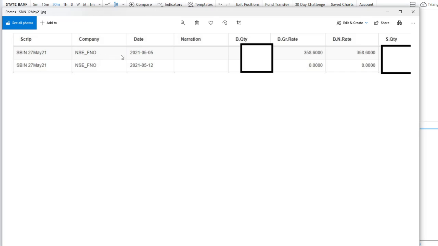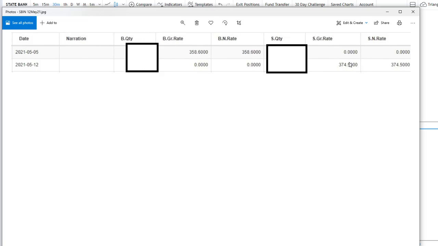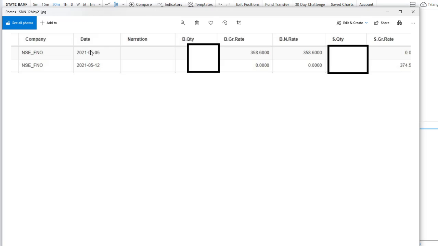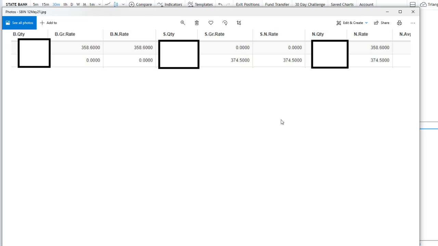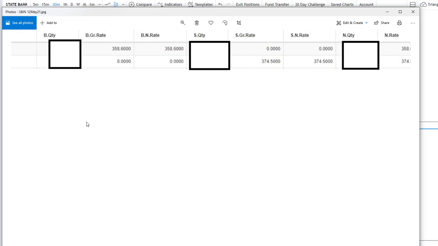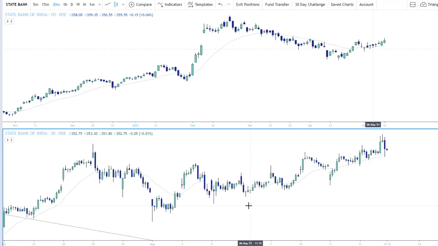I took the trade on 5th of May and then closed on 12th of May. This is obviously NSE futures, and my buying price was 358.60 and my closing price was 374.50. So as you can clearly see, my buy rate and the sell rate. Don't worry about the quantity that I took, it really doesn't matter. You just have to understand the logic behind that, and you can trade in whatever quantities you can afford to. Now let's get into the logic of this.